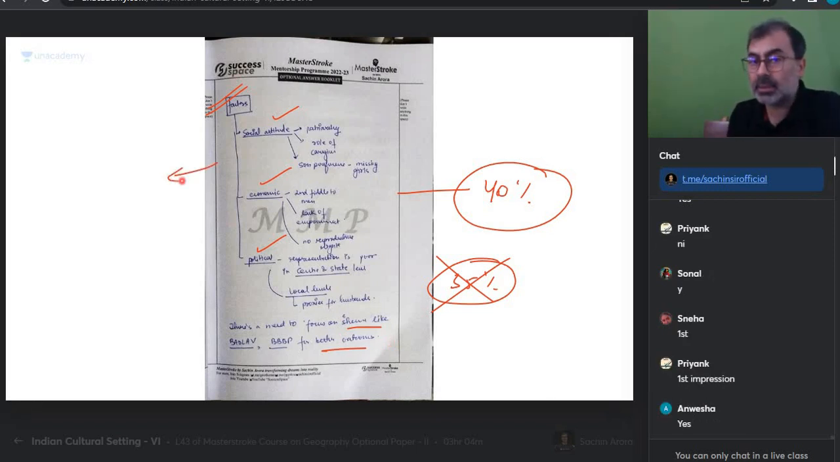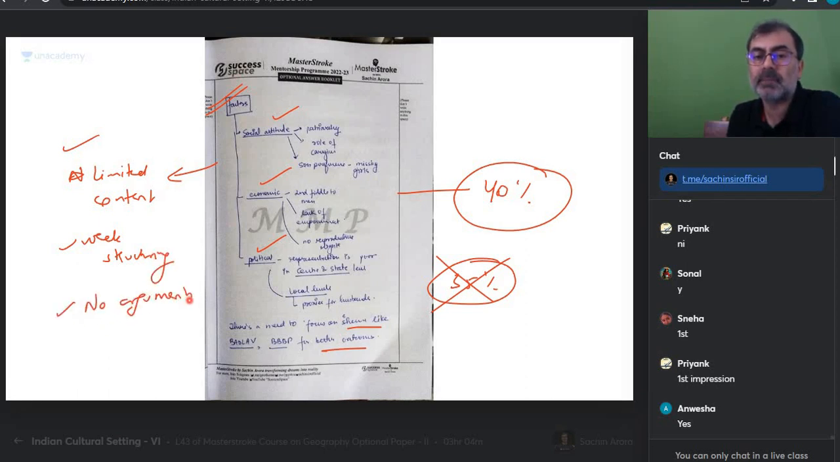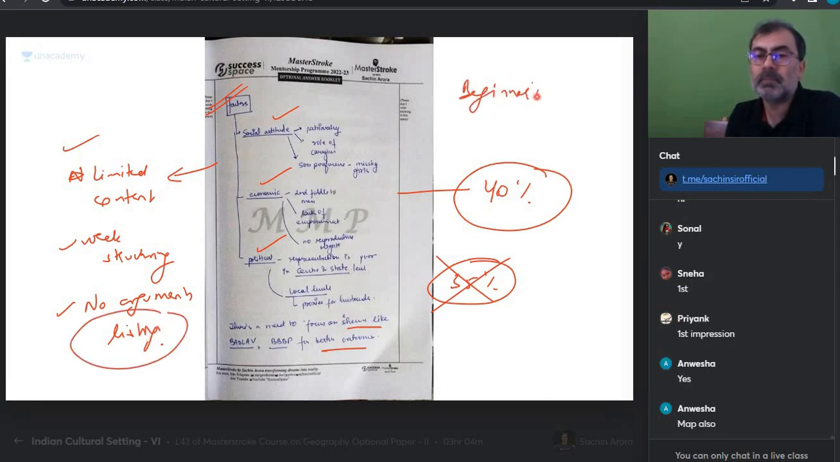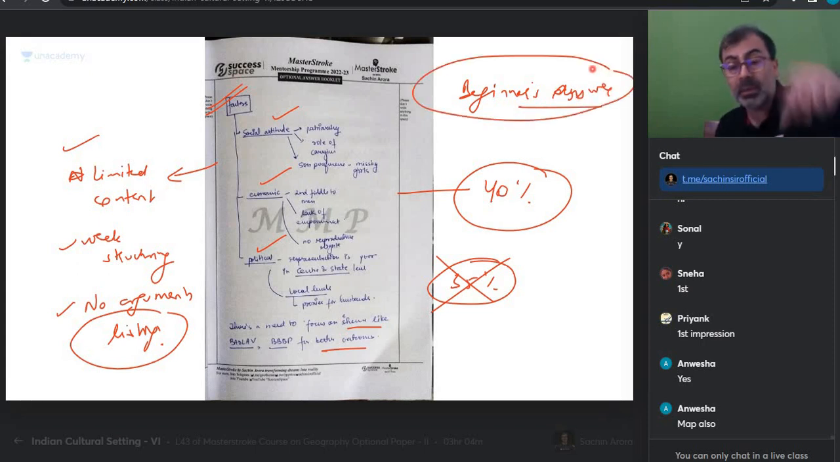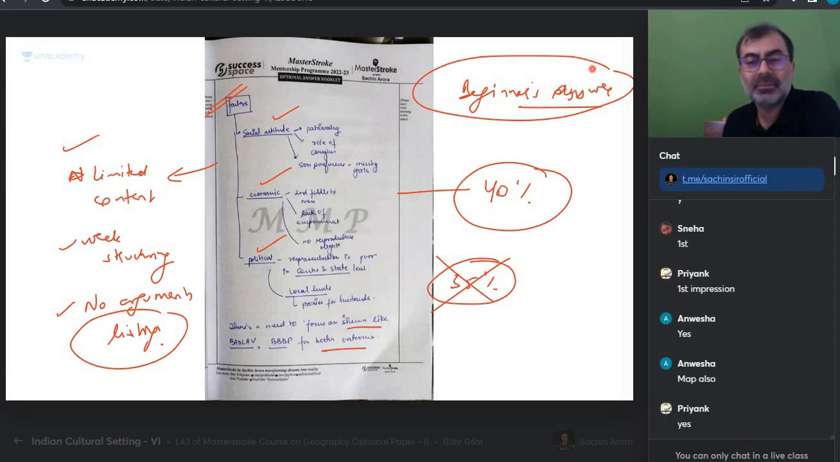Can I say this answer has limited content, weak structuring, no arguments, just listing. Okay? Looks like a beginner's answer. That is how you people should write. But can I say many of you are not able to write even this? Many of you are not able to write even this.